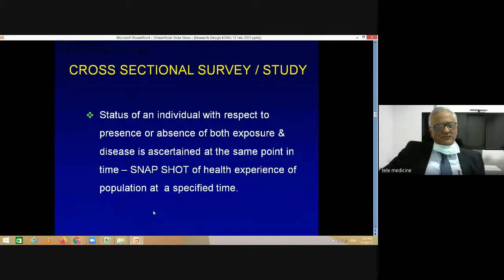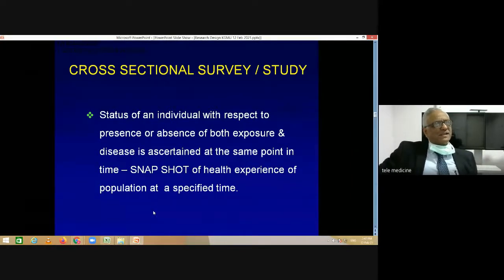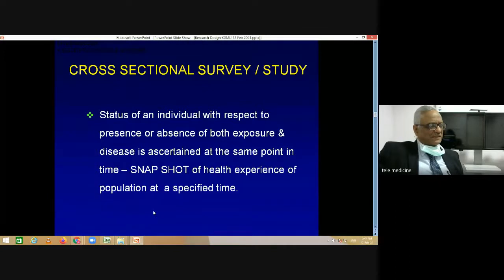So there are some issues which create inferior quality evidence in cross-sectional surveys, but these are good studies to generate hypotheses. You cannot test a hypothesis, for example, by doing some kind of statistical test of significance.